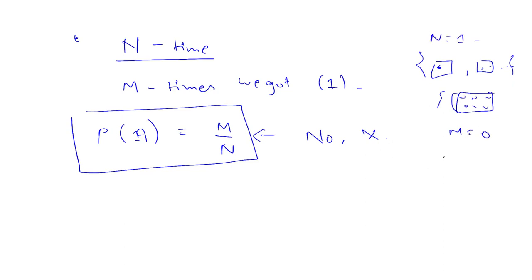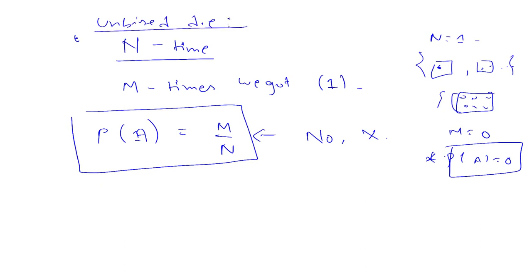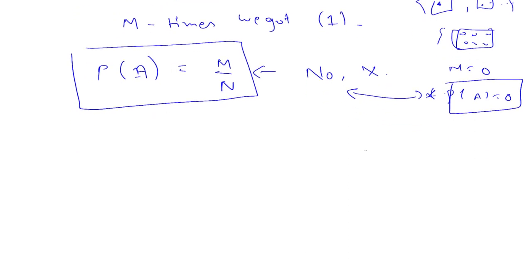So the probability became 0, which is not possible. We know this is an unbiased, symmetric die which has an equal probability of getting every face, but here it does not match. This new definition is called frequency.